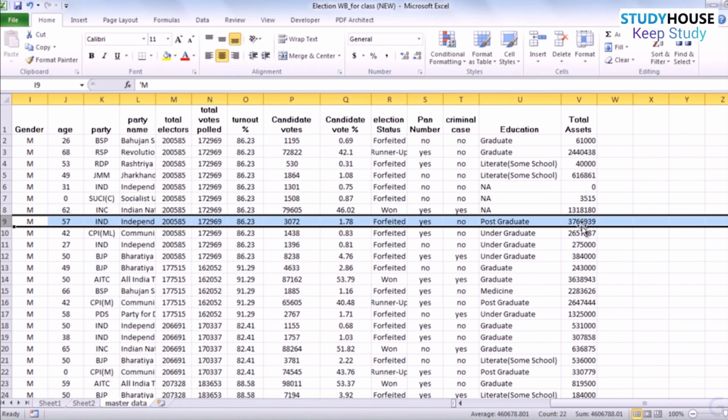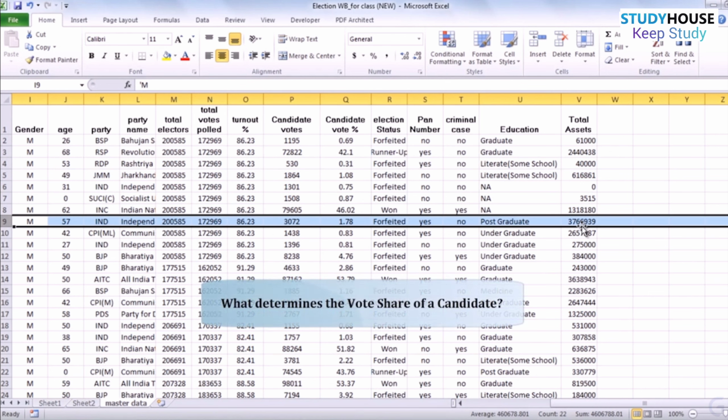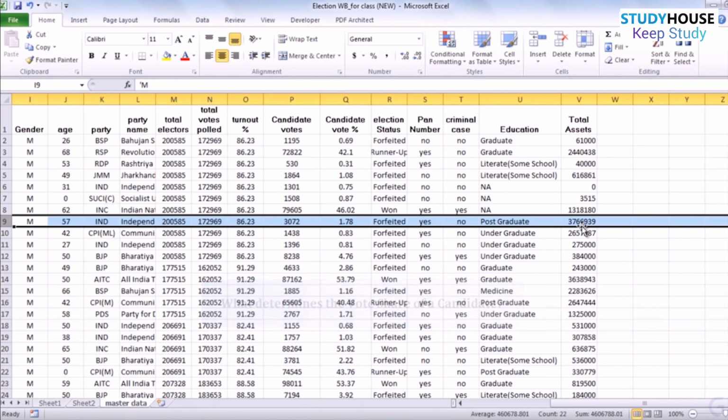Now, what we're interested in knowing, at this level in a very simple exercise, is what determines the vote share of a candidate. Are there some factors which we think can explain how many votes a candidate will get in terms of the percentage share of the total votes polled in that constituency? In other words, we are trying to predict what determines whether a candidate is going to win an election or not.